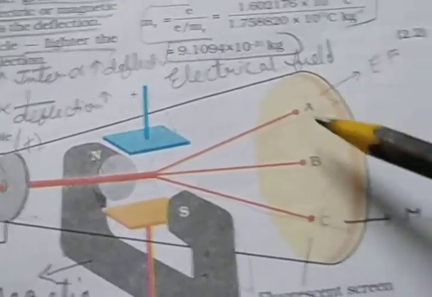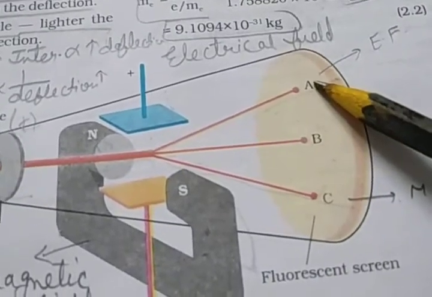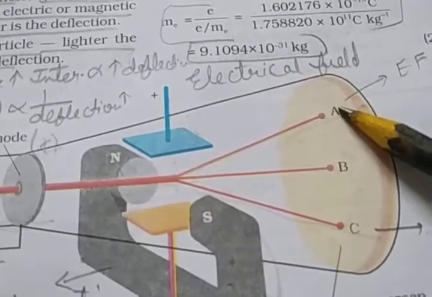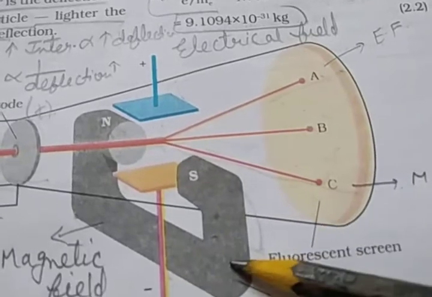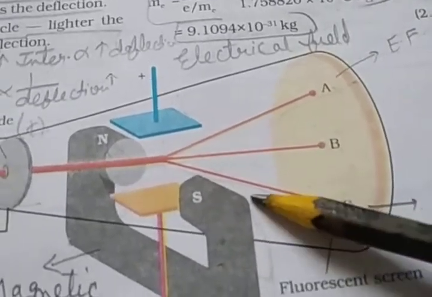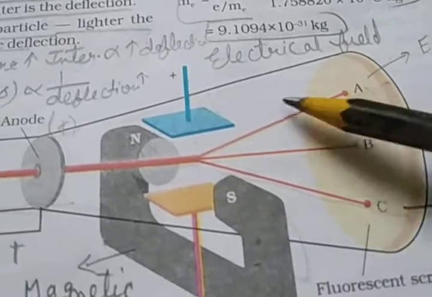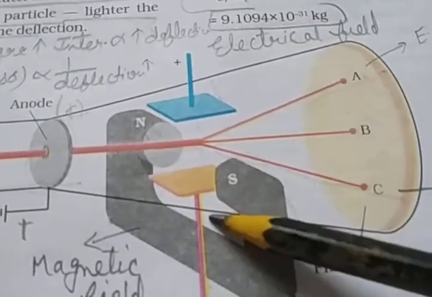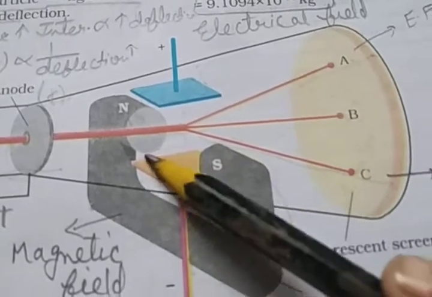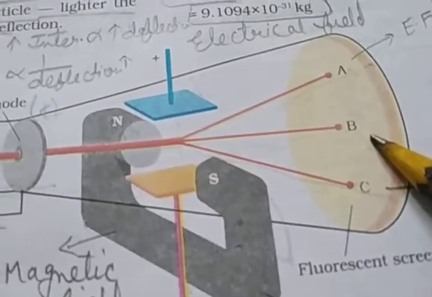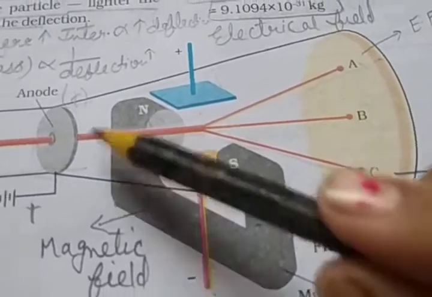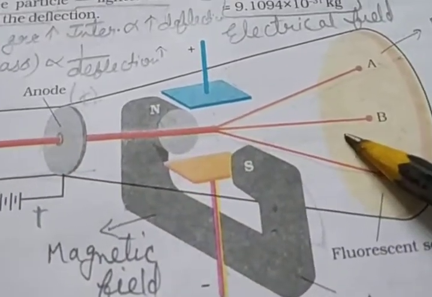Clear? So when only the electrical field is applied, the electrons strike the cathode ray tube at point A, and when the magnetic field is applied, they strike at point C. By carefully balancing the electrical and magnetic field strengths, it is possible to bring the electrons back to the path followed in the absence of the fields, and they hit the screen at point B. Here you see this is the path of the cathode rays.